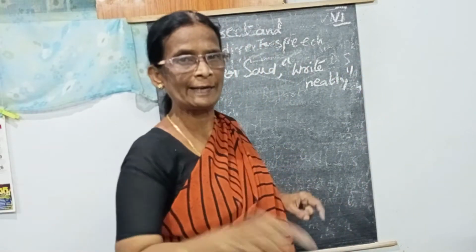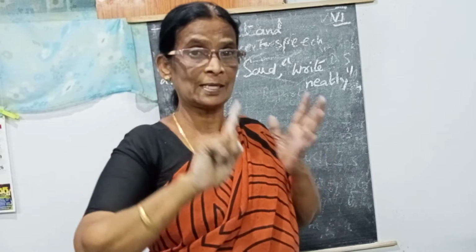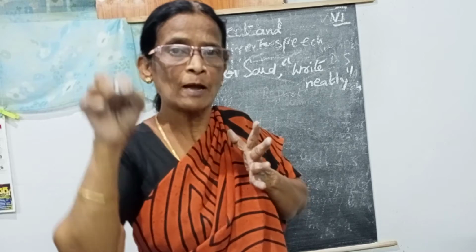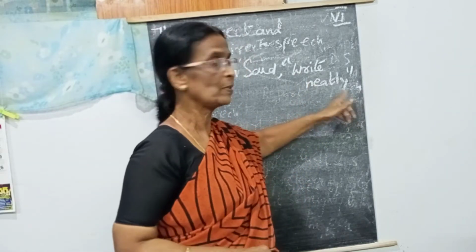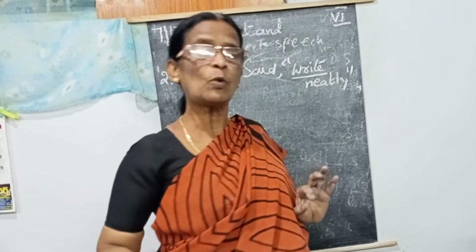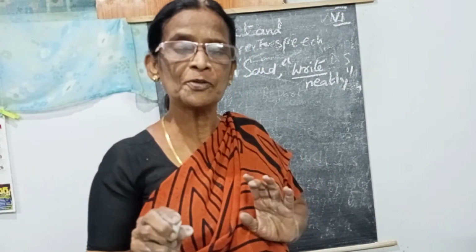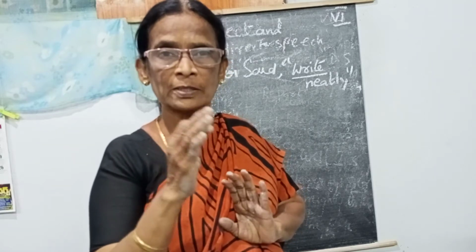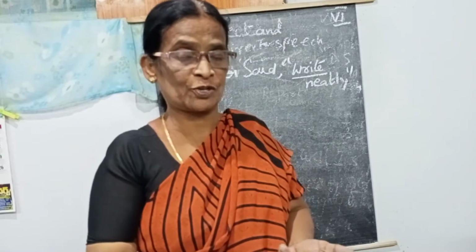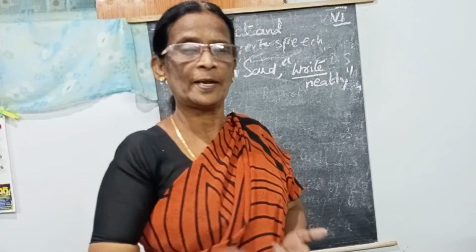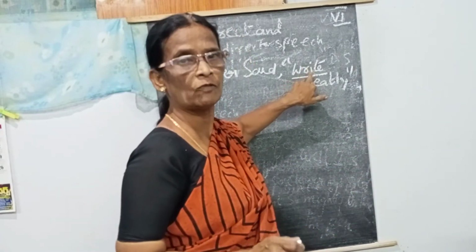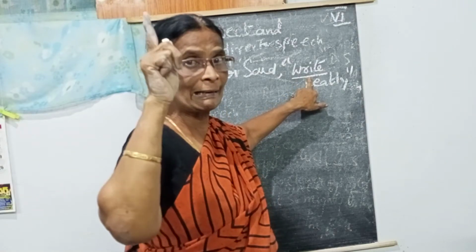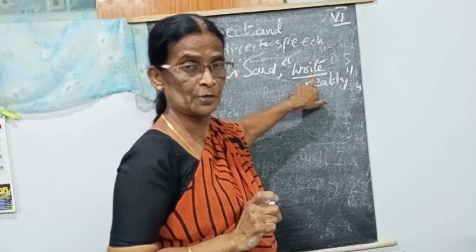Teacher said, write neatly. In the first sentence, there is a subject and predicate. That is the sentence, and we kept the full stop. But here we didn't keep the full stop. The sentence starts with the verb. Actually, what is the meaning of the imperative? Imperative means there is no subject. The sentence starts with the verb. Verb means action. Okay, ma? So, in the imperative, when the sentence starts with the verb, you have to think that it is the imperative. First one, declarative. And second one, imperative.